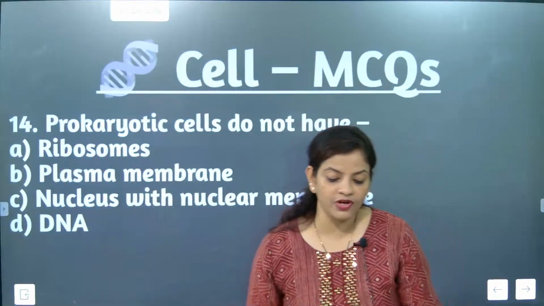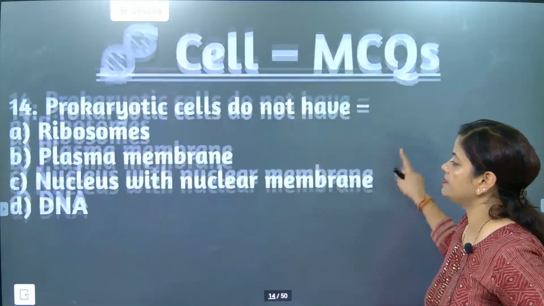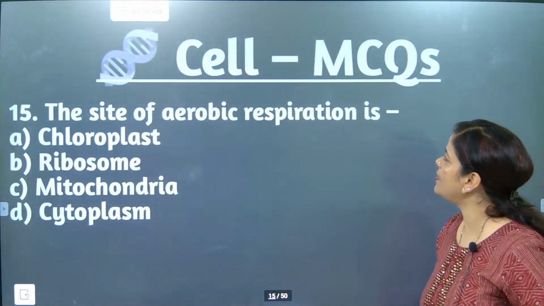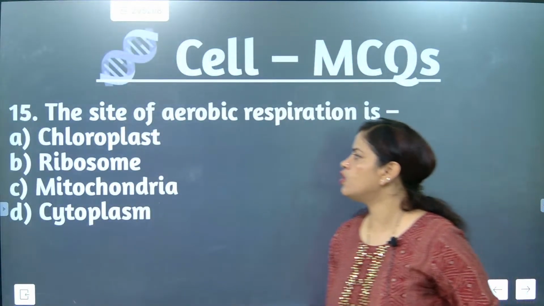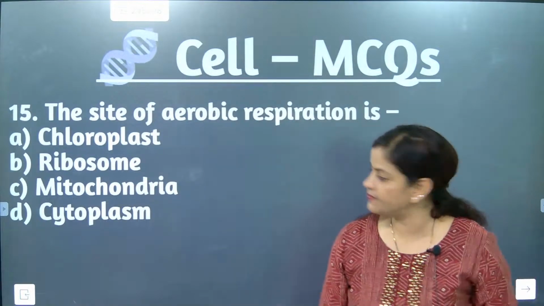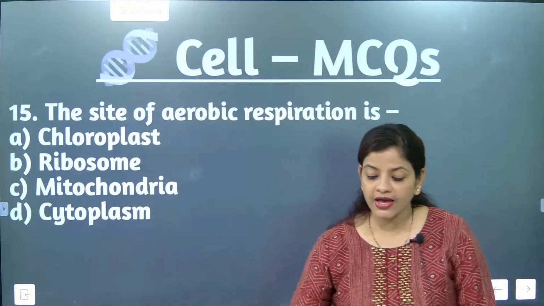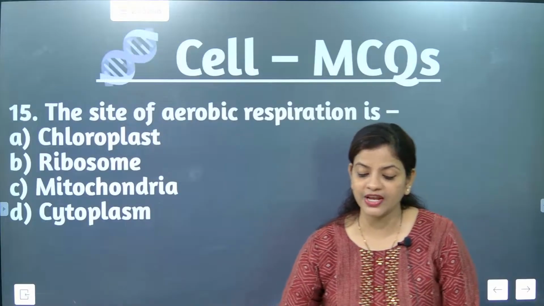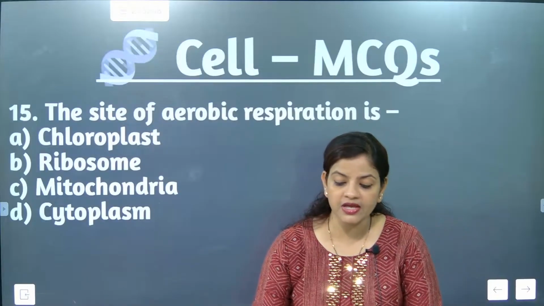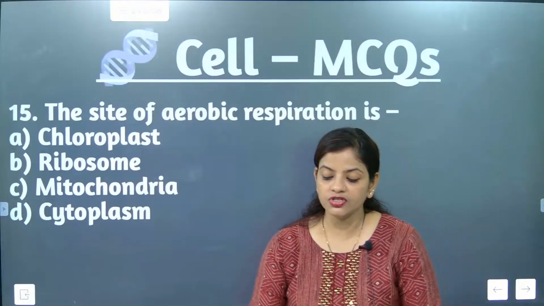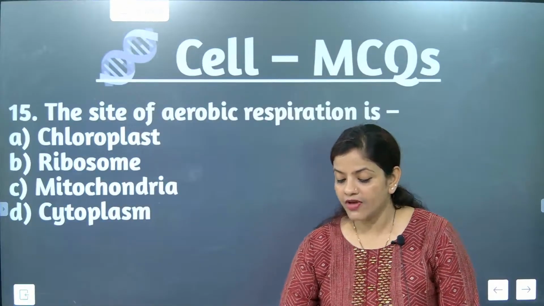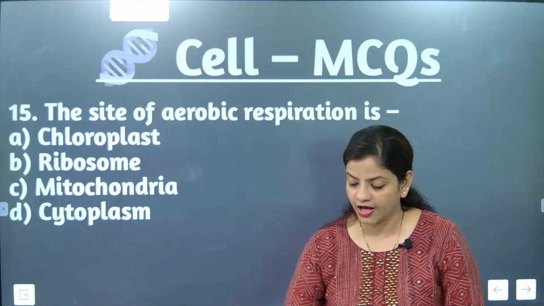Okay. Now we will go for our next question. The site of aerobic respiration is chloroplast, ribosomes, mitochondria, or cytoplasm? Where is aerobic respiration done? Anaerobic respiration, where is it done, or aerobic respiration, where is it done? Come on, check this one out, beta. Aerobic and anaerobic: where is aerobic done and where is anaerobic done?